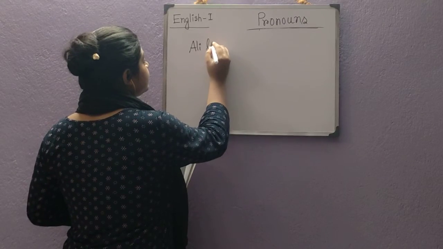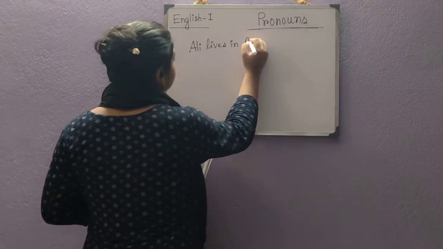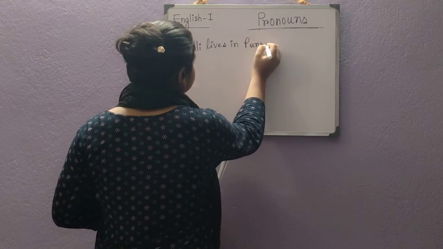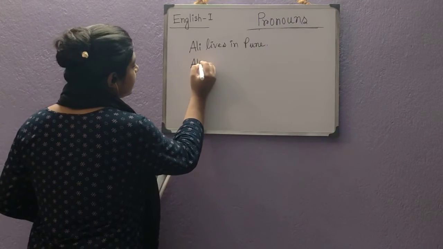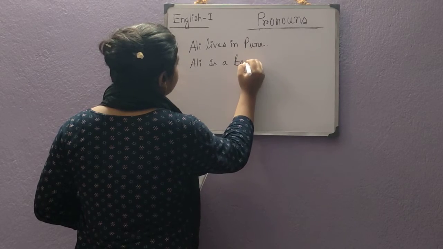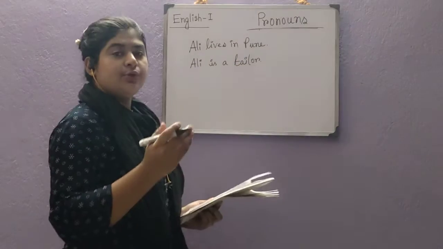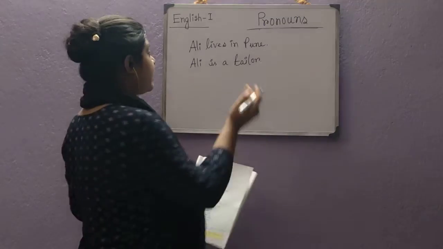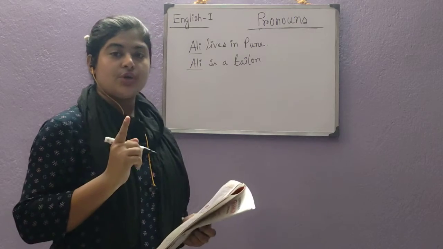Now, if you notice, the name Ali is repeatedly used, which we should not do.